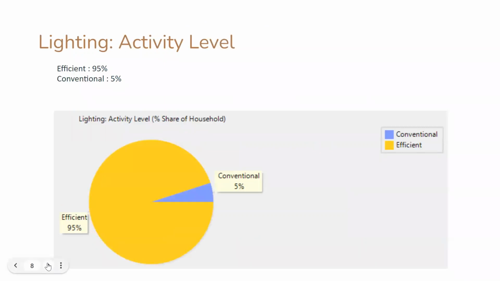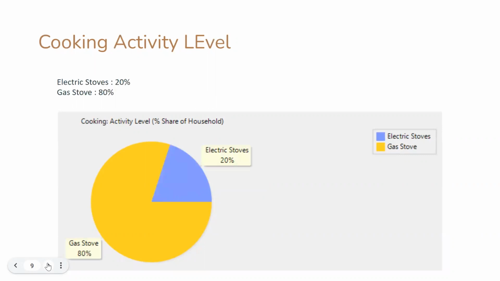Our activity level in another section, lighting, is efficient 95% and conventional 5%. About cooking activity level in Colombia: electric stove 20% and gas stove 80%.